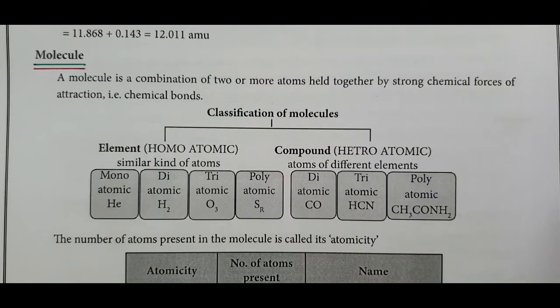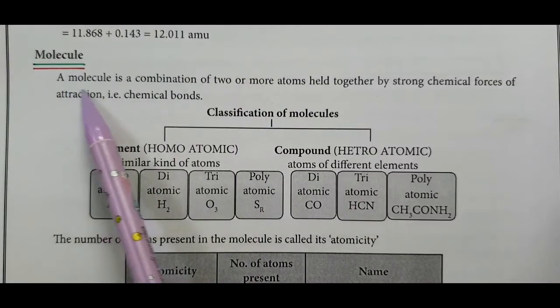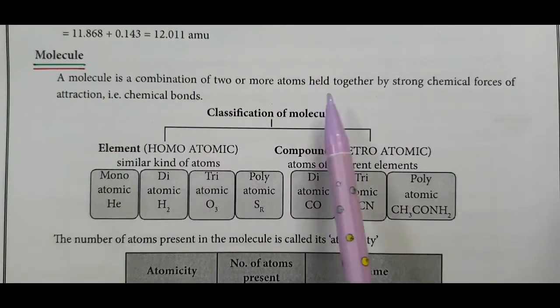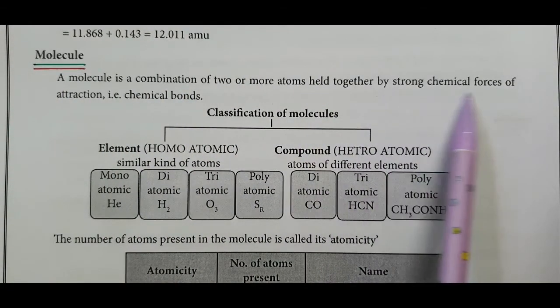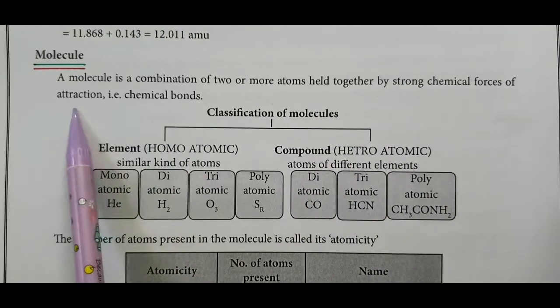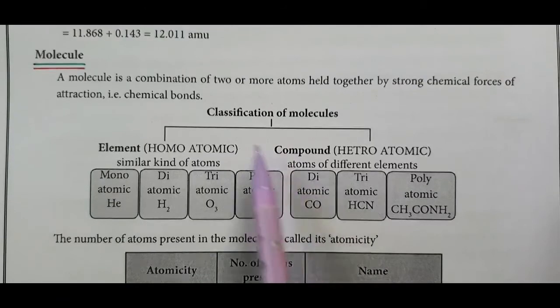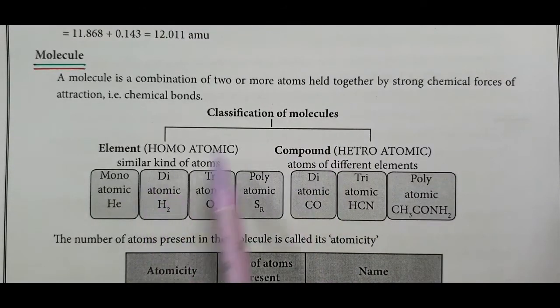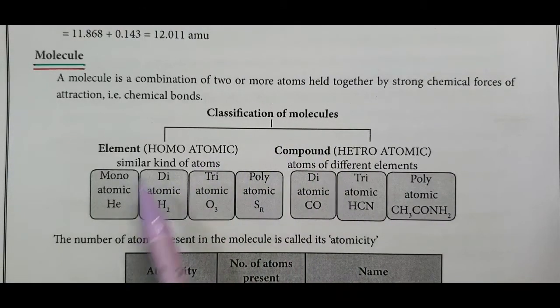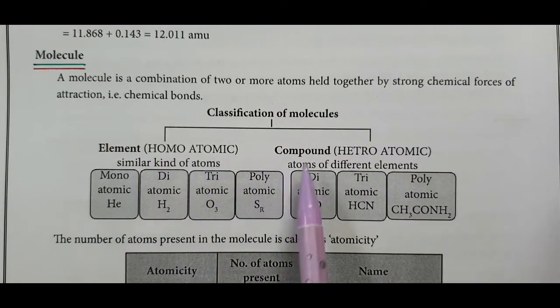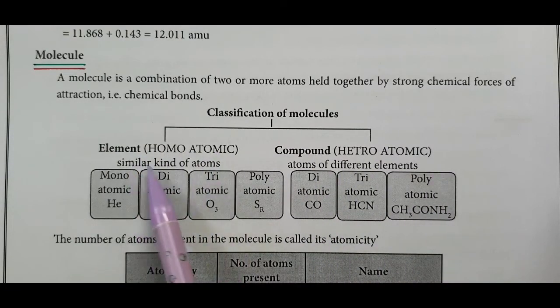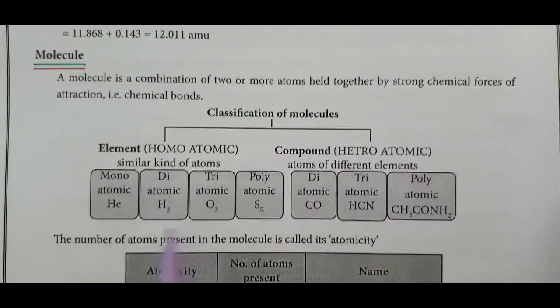Molecule. So far we discussed the atom. Come to the next heading, molecule. A molecule is a combination of two or more atoms held together by a strong chemical force of attraction, that is nothing but chemical bonds. Classification of molecules. Molecules are classified into element, homoatomic, and compound, heteroatomic. Homoatomic means similar kind of atoms, heteroatomic means atoms of different elements.